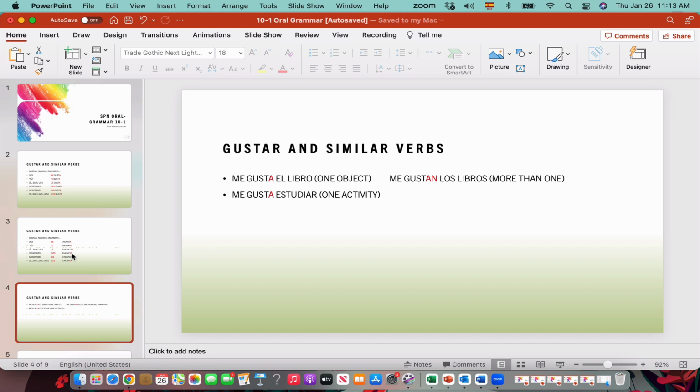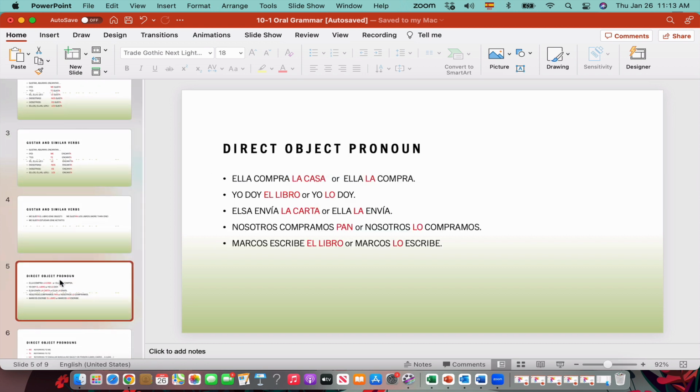Okay. Now, the second topic we have for today is the direct object pronouns. What is this? The direct object pronouns are a very useful technique we have in both English and Spanish. We use that because we want to compress sentences. We want to make the sentence shorter, easier to use, less redundant. If we didn't have this technique, we would have something like, I like the book, I take the book to my house, I put the book on the table. We would be repeating book, book, book all the time, right? Using this technique allows you to say something like, I take the book, I put it, I take it.